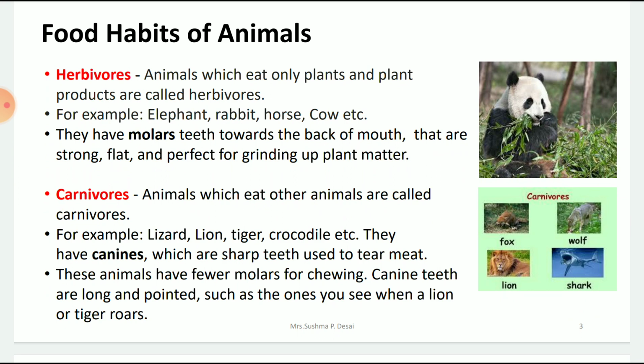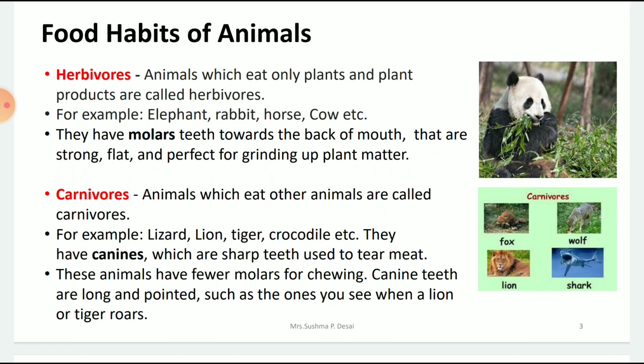So based on that, the animals are classified into different groups, like herbivores. These are the animals which eat only plants and plant products. So they are called herbivores. Example, elephant, rabbit, horse, cow, etc. Now in these animals, as I told you, they just eat plants, and plants are not very hard or very difficult to tear. They're just soft.